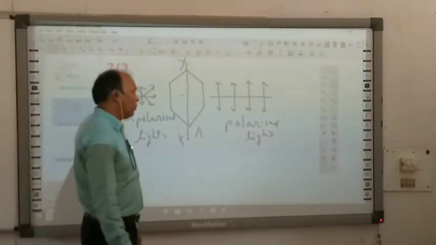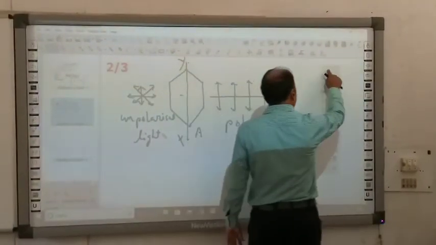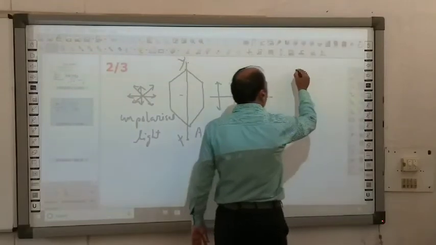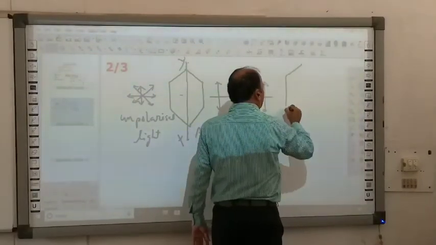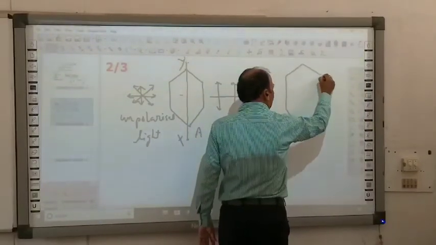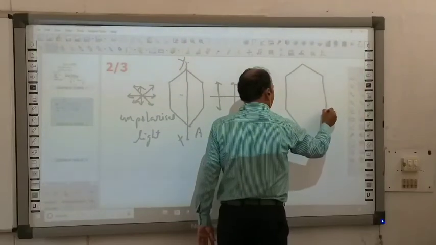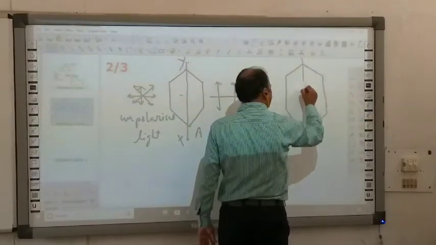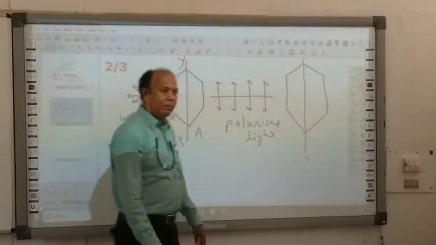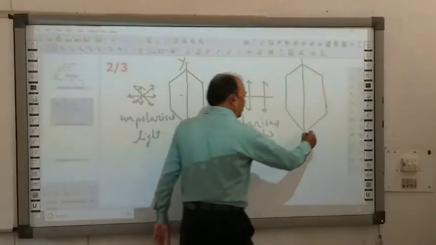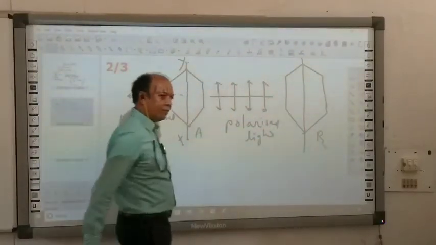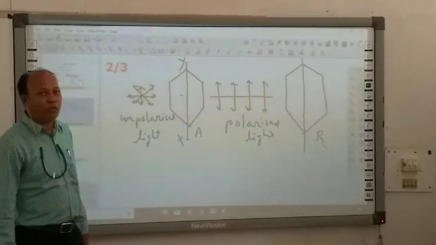Now see, if we take another crystal, suppose this is another tourmaline crystal. This is crystal B. You will observe one good phenomenon.